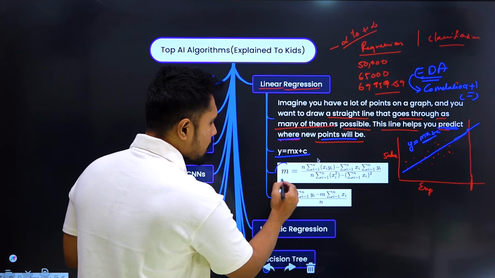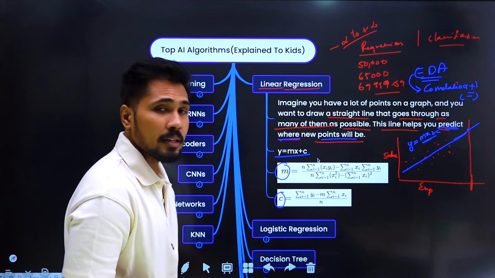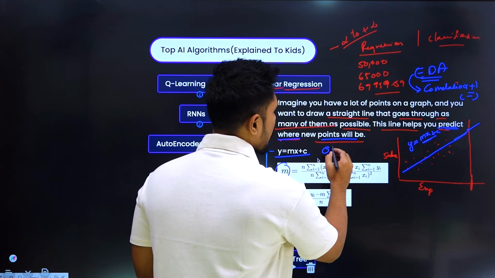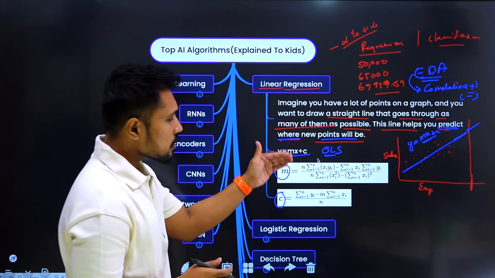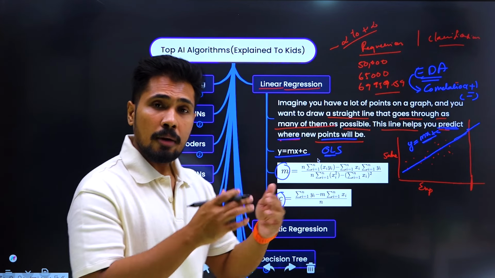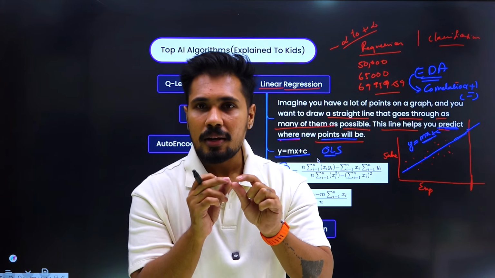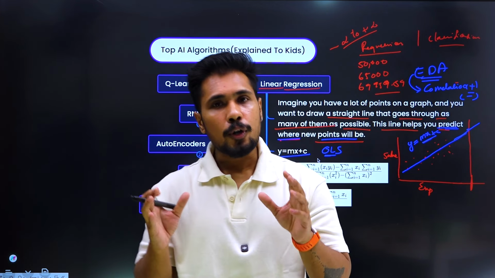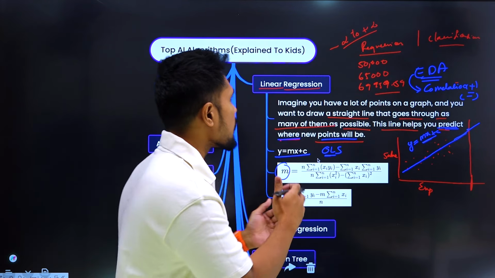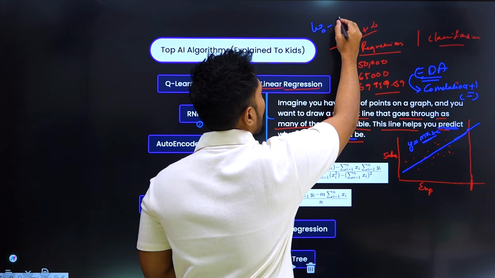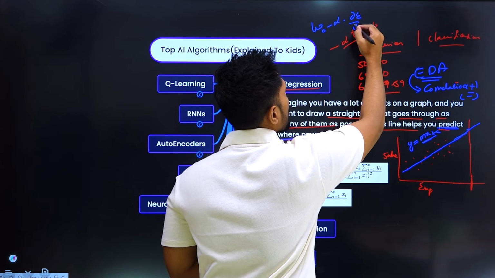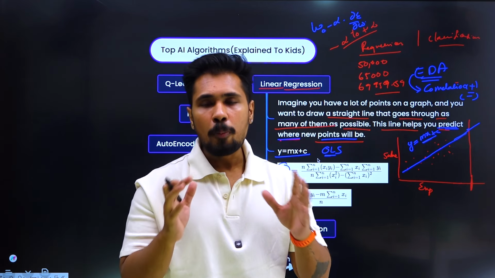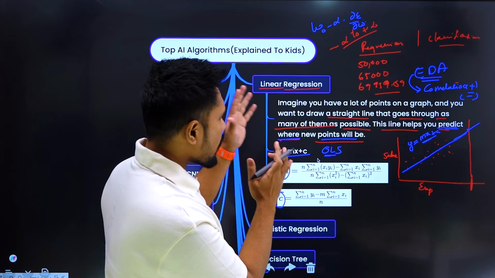To identify the m value and the c value, you need an equation for m and an equation for c. We call it OLS, ordinary least squares. These are the two equations we have to identify, m and c. If you are using the straight line technique, there is one equation for m and one equation for c. If you are using gradient descent, there is another kind of equation, like w naught minus alpha into dou e by dou w, if you are using gradient descent optimization.